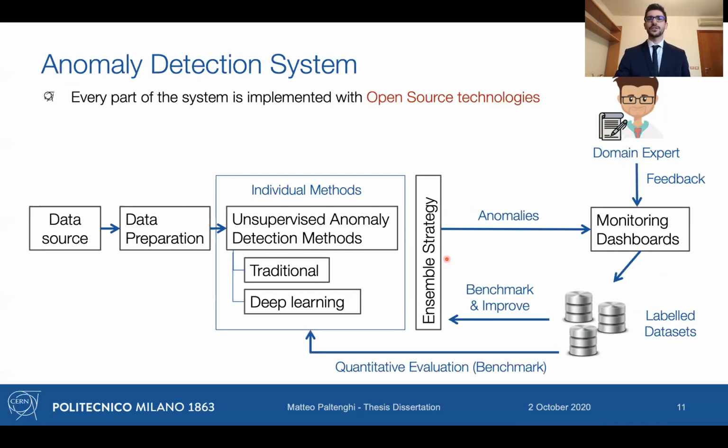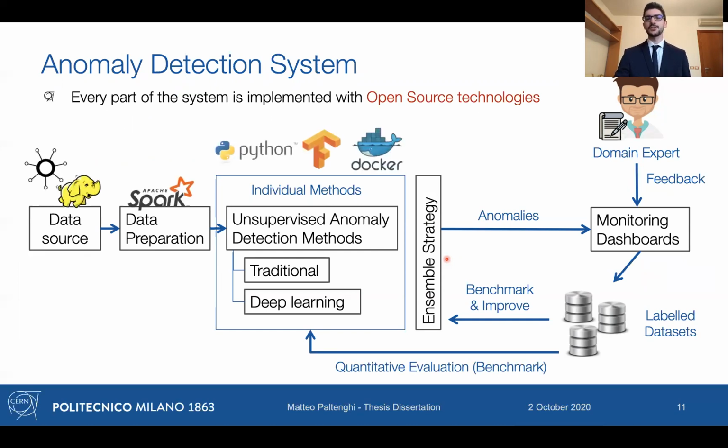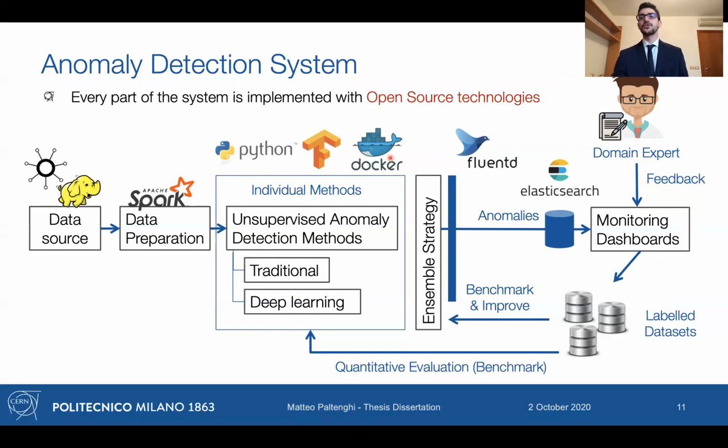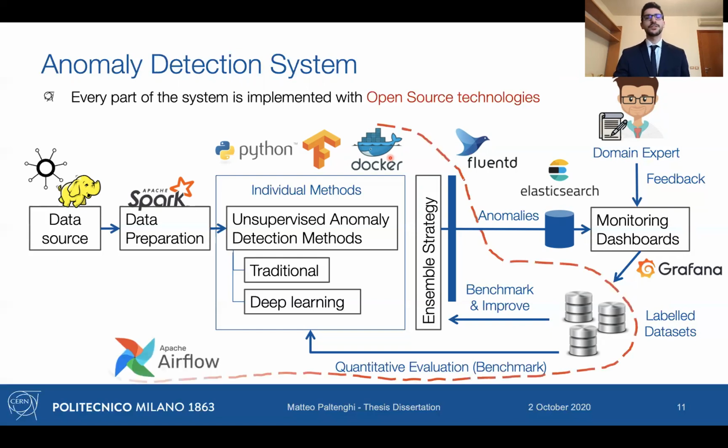This overall system was done with fully open source technologies. We used from HDFS to Spark, the core was done in Python, and we used TensorFlow as the deep learning library. And then we used Docker to containerize all the steps in an independent way. And we use a bunch of other components like a logging system and a temporary storage system to send results to the monitoring infrastructure. The one in use at CERN, which was and is Grafana. And all the tasks in this system were orchestrated thanks to Apache Airflow.